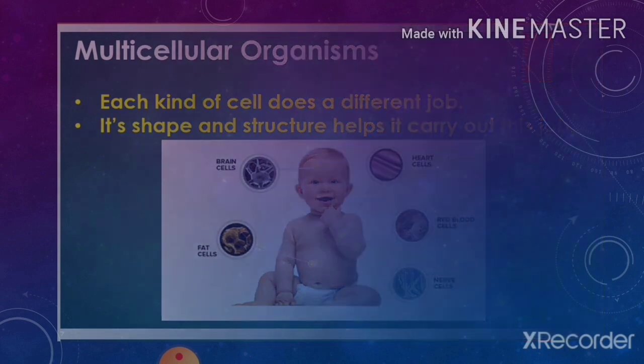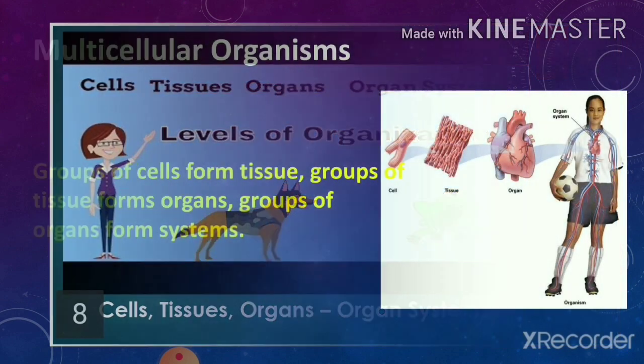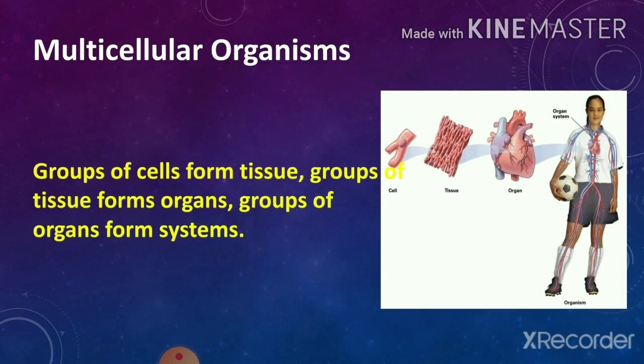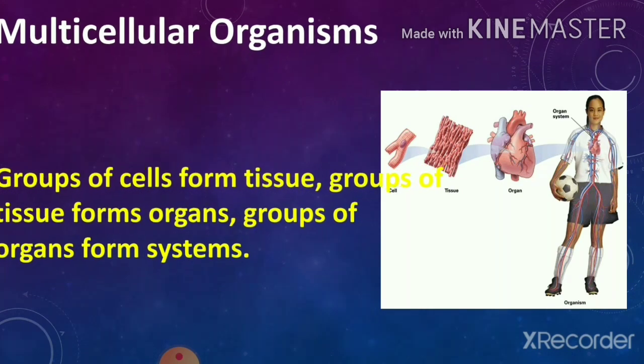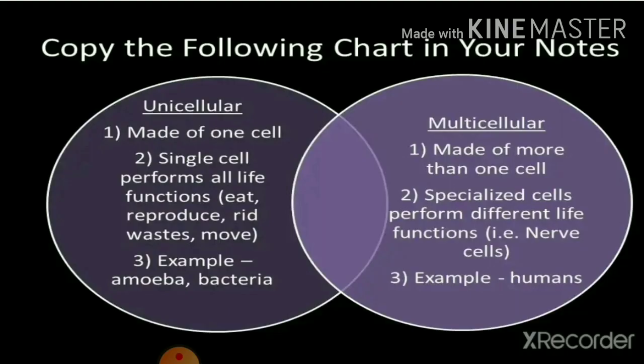Now, let us understand how cells make an organism. There are various cells in our body. These cells join together to form tissues. These tissues join to form various types of organs. What are the organs in our body? Heart, kidney, liver, lungs, all these are organs. When all these organs combine together to form an organ system, the whole organism is developed. This way a multicellular organism is developed.